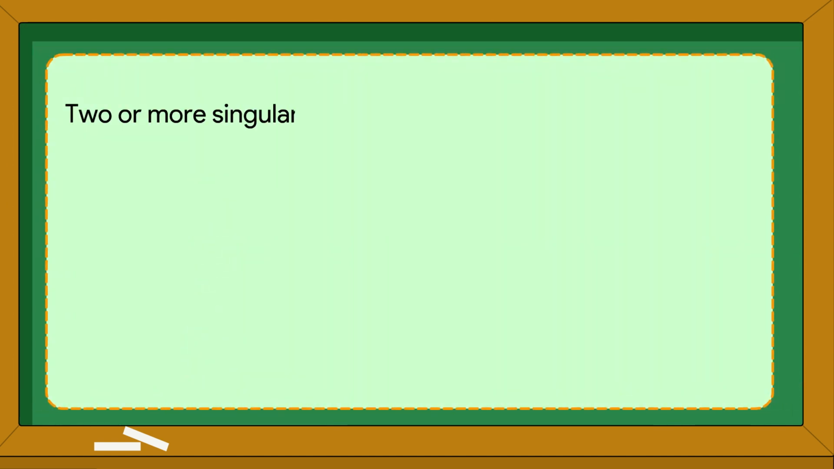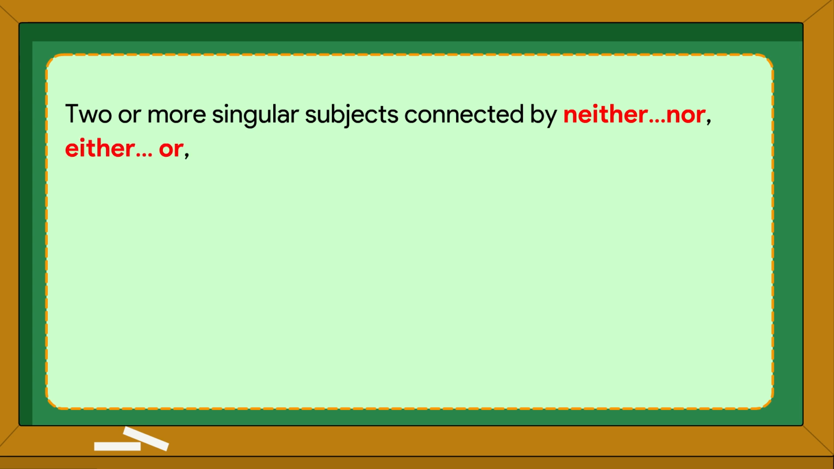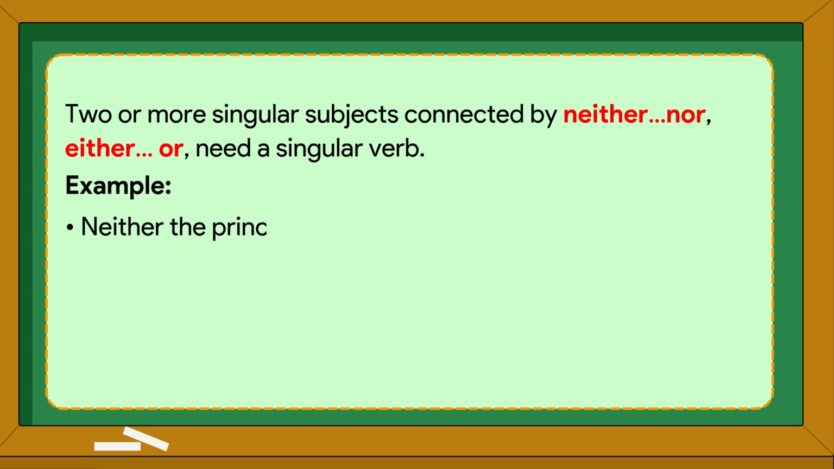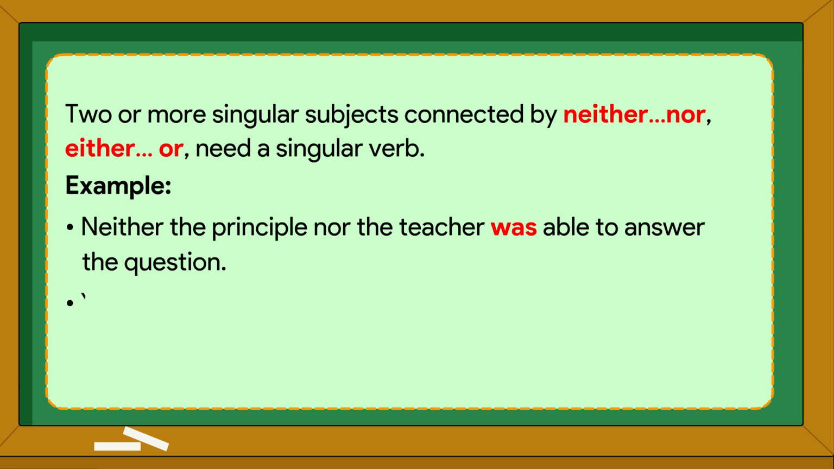Two or more singular subjects connected by "neither," "nor," "either," "or" need a singular verb. Example: Neither the principal nor the teacher was able to answer the question. You can choose either chocolate or vanilla ice cream.